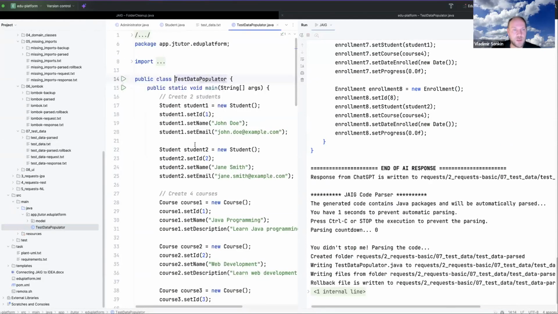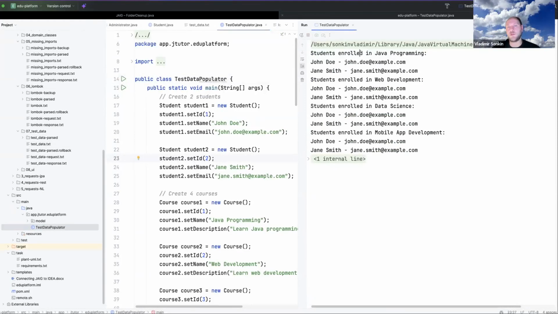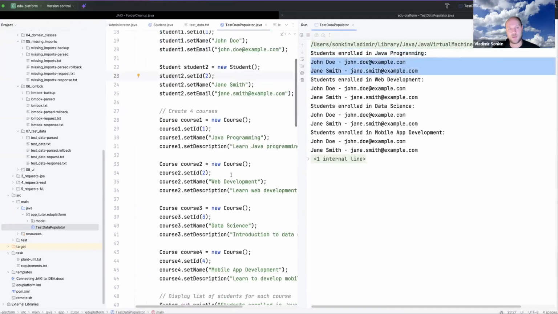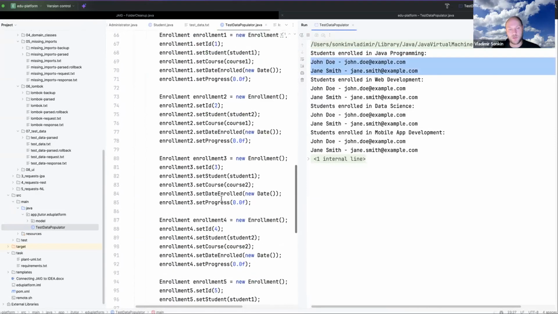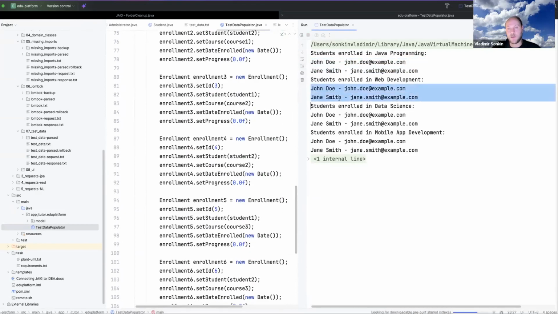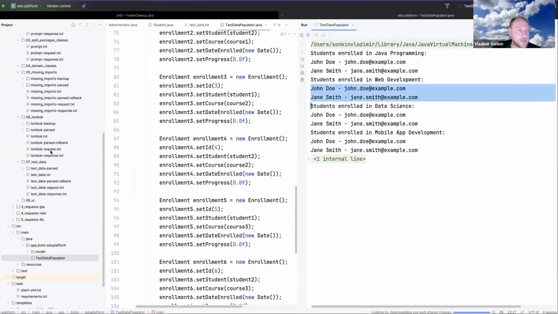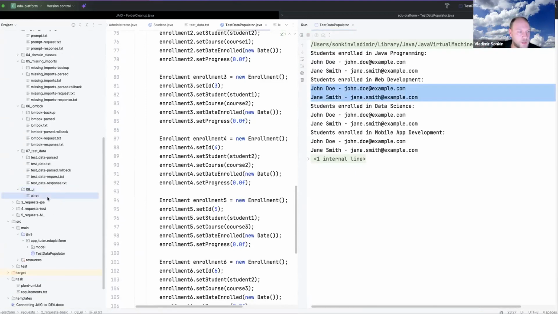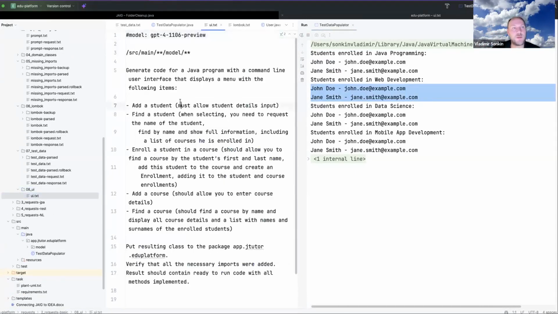So I'm trying to execute it, and okay, fine. Students enrolled in Java programming. So these 2 students were added, and enrollments were added. Okay, now our domain model is actually used. And now on the next step, I will generate the user interface application, a command line user interface.